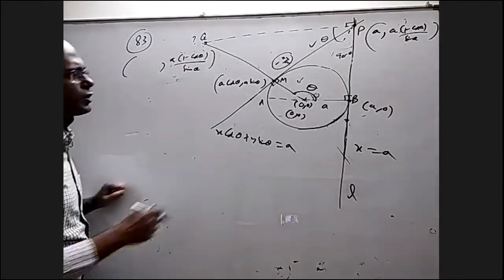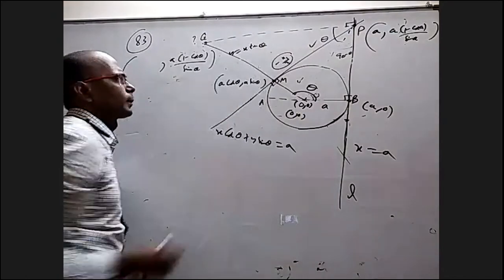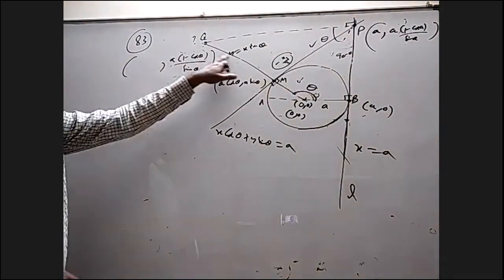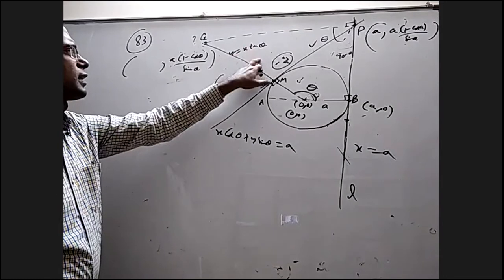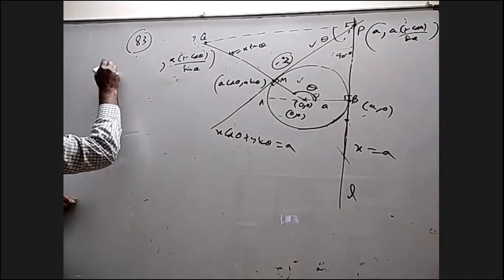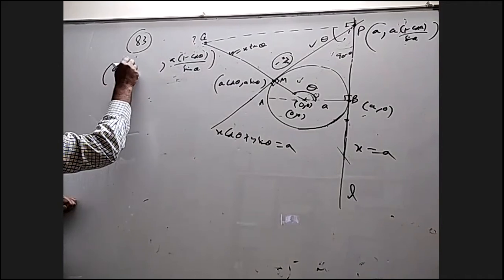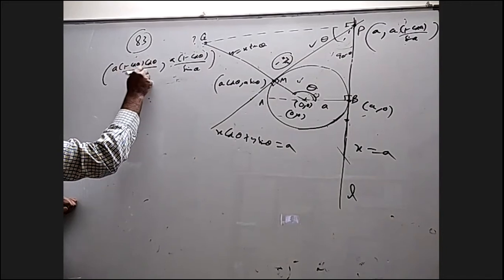How to find the x coordinate? This line equation is y equal to x tan theta. So when you substitute the y coordinate here and try to find the x coordinate, sin by cos, cos will come up, sin will come down. I'll be getting a into 1 minus cos theta into cos theta by sin square theta.